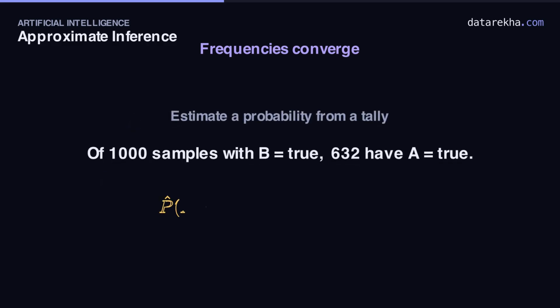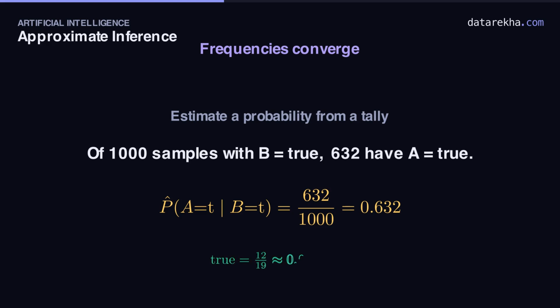Here's the whole calculation on one slide. Say we kept 1,000 samples that match the evidence, B true. Of those, 632 also had A true. The estimate is 632 over 1,000, 0.632. And look how close that lands to the exact 12 over 19, 0.6316. With 1,000 samples, the estimate is essentially the answer.